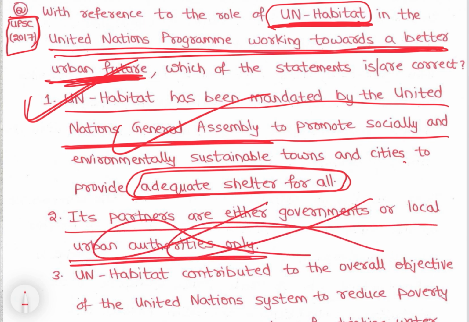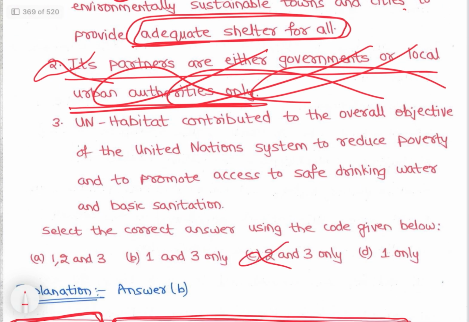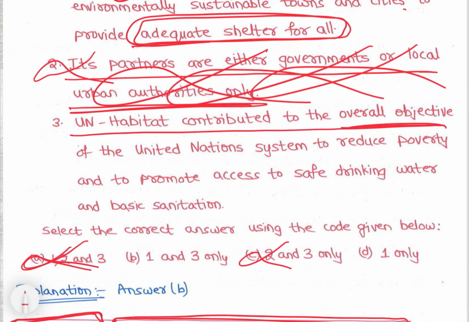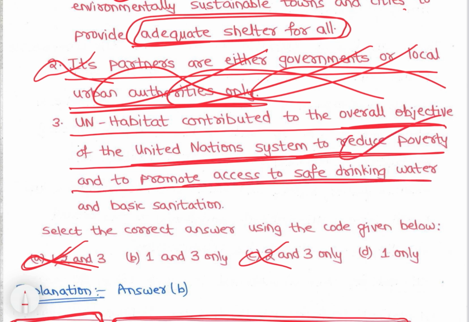No, it partners with everything, right? Individuals as well, private organizations as well. So this is incorrect, right? So 2 is eliminated. 1 and 3. UN Habitat contributed to the overall objective of the United Nations system to reduce poverty and promote access to safe drinking water and basic sanitation. When cities develop, that will happen, right? Option B is the correct answer, right?